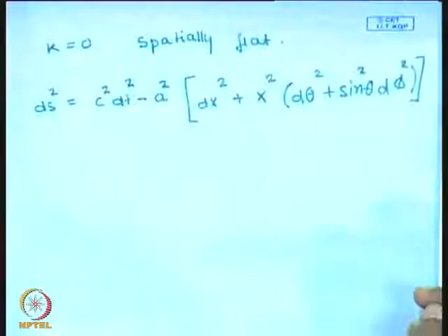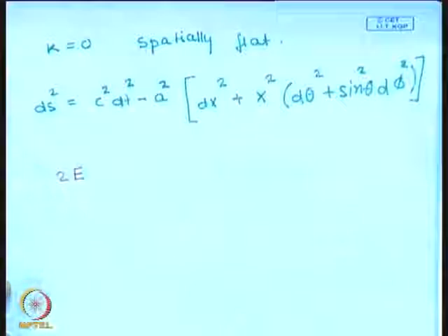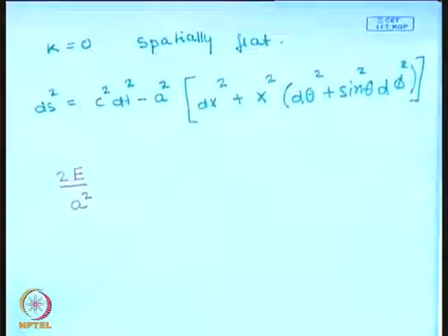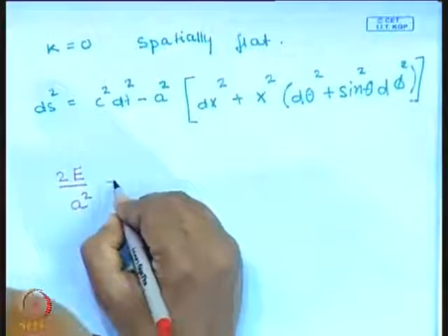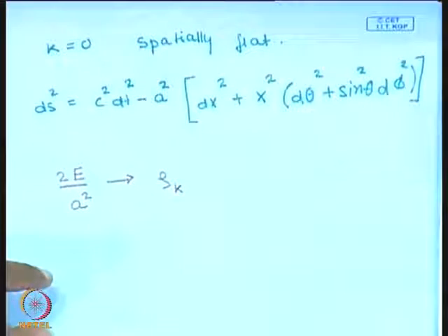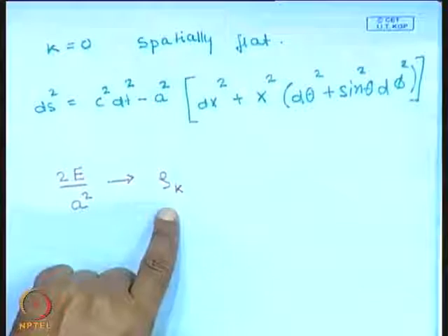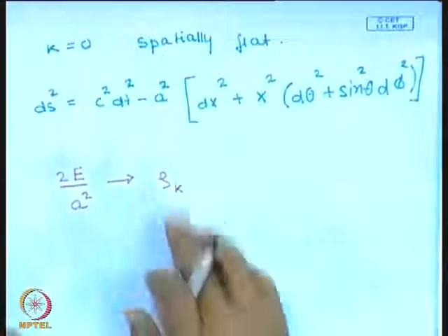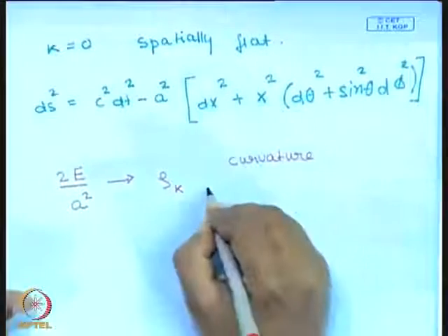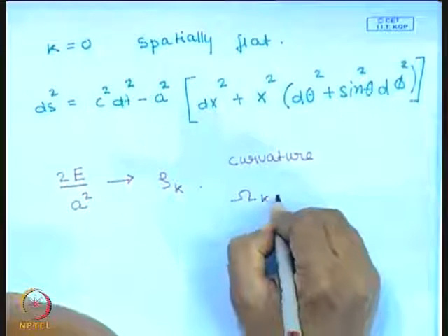Now, I have told you that when we solved the equation for the expansion of the universe, we had encountered a constant of integration 2e, and this appeared in my equation for the Hubble parameter in this combination, if you remember, and this we had parametrized by a fictitious density omega k, whose contribution falls as a square as the universe expands, and the contribution from this fictitious thing which I had told you corresponds to curvature was quantified using omega k naught.